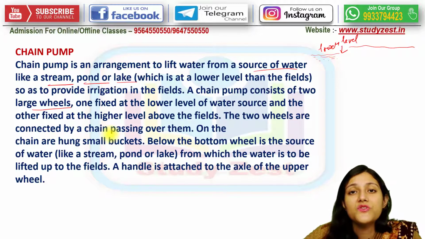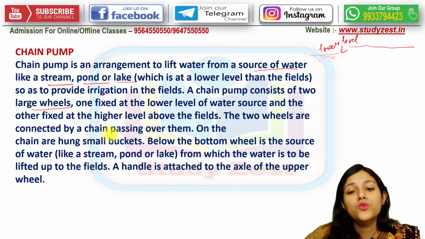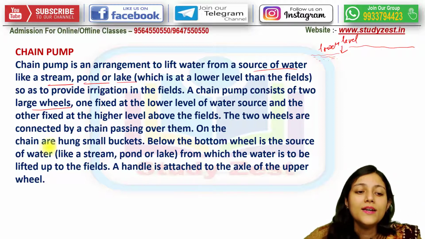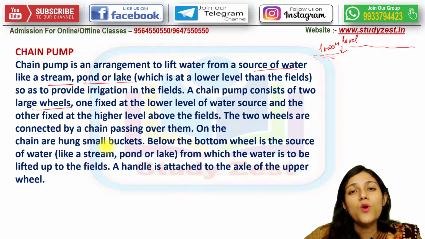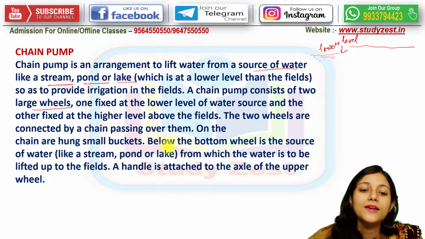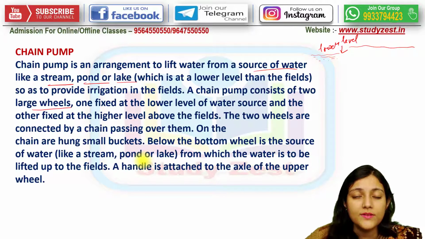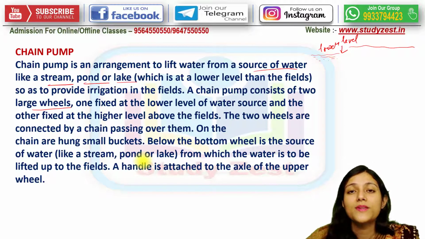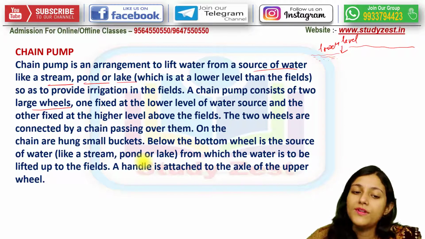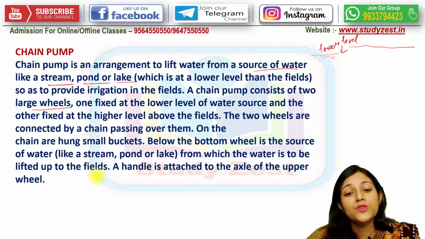On the chain, small buckets are hung. Below the bottom wheel there is a source of water, either connected from a stream, lake or even a pond, from which the water is to be lifted up to the field.